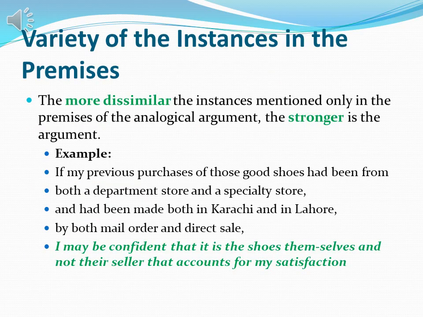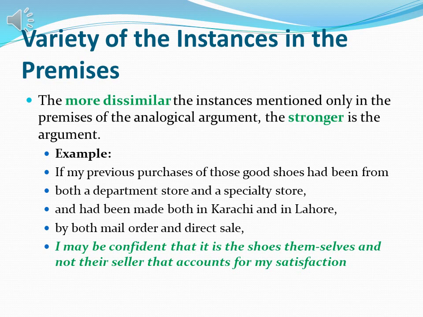The next one is the variety of instances in the premises. The more dissimilar the instances mentioned in the premises of an analogical argument, the stronger the argument. Unlike the previous criterion, which was the number of experiences, this is experiences in different situations.